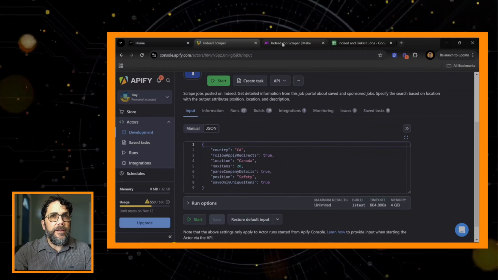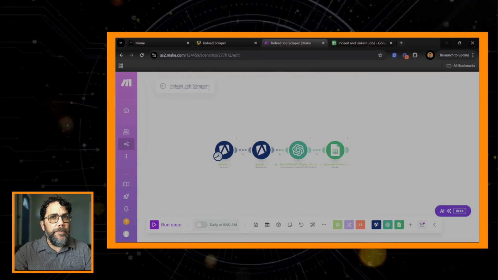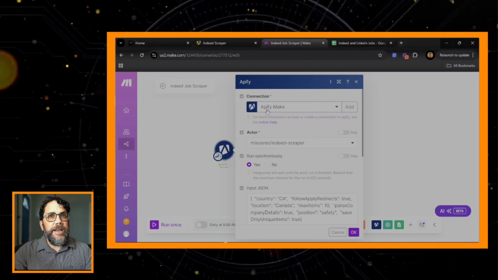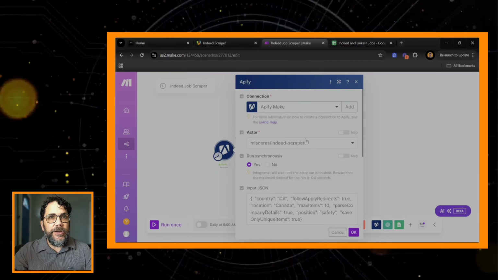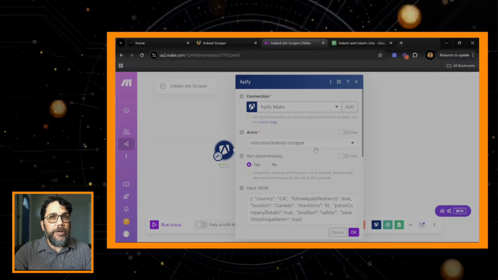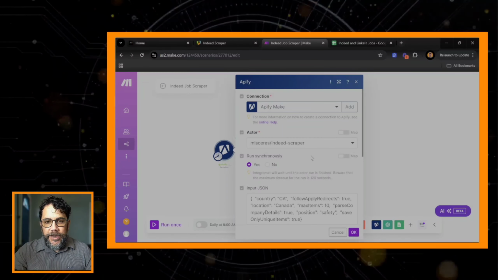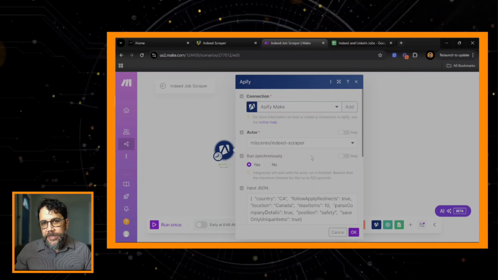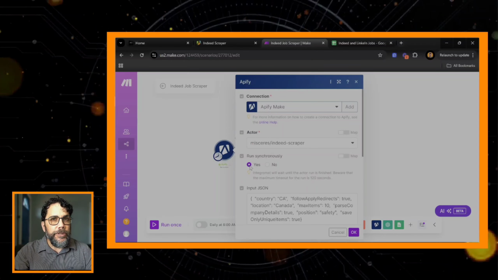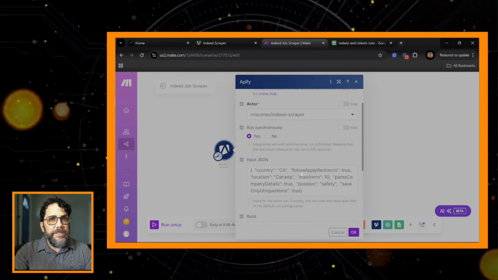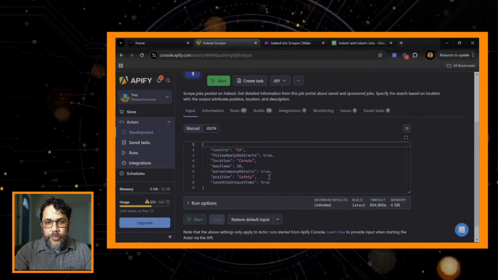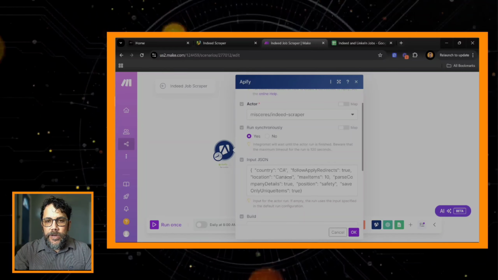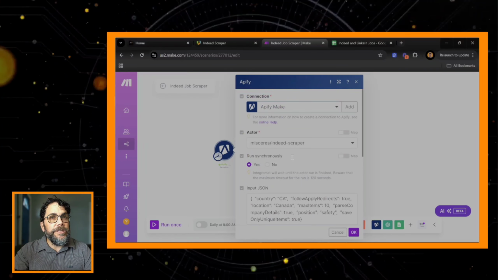Well, let's jump over to Make. As we can see, we can title this Indeed job scraper here, and we'll open up the first Apify module. We want to connect to Make as our first thing here. The next thing we want to do is pull up the particular actor, and that actor that we used is Indeed scraper. I wanted to run it until it was finished because I wanted to return the proper data. Oftentimes when you don't run the whole module, it returns incomplete data and it breaks the whole line. So I wanted it to run through, and that's what you'll see right here. For our inputs, we just wanted to take that JSON from before over to Make and copy those in. And that's how we're going to get the results that we want. The rest of it, we just leave blank.